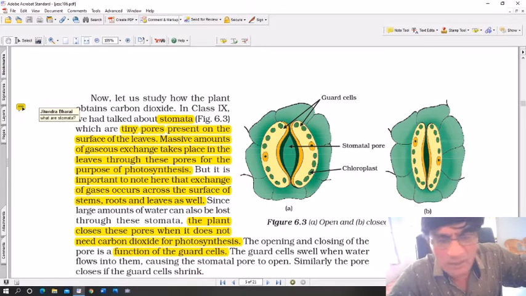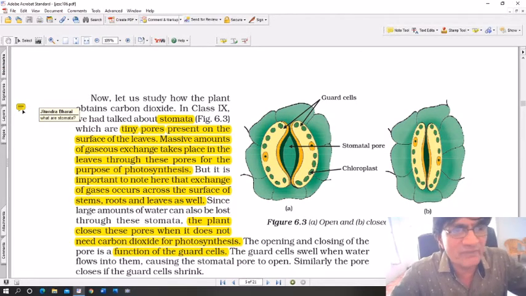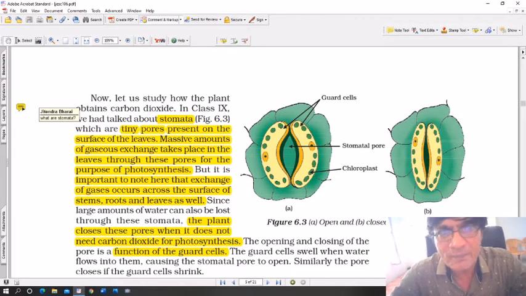Underline, or rather just highlight the portion which I have highlighted, and any question which I show out there, for example here on the left hand side you can see what are stomata. Make sure you write it there. Take a pencil, don't use the pen, and write it exactly where I have shown you what are stomata, because you will find the answers out there.